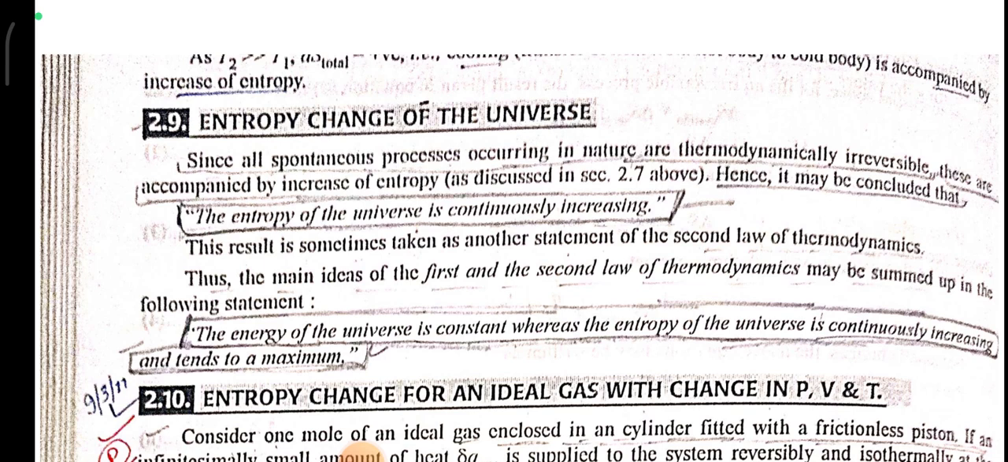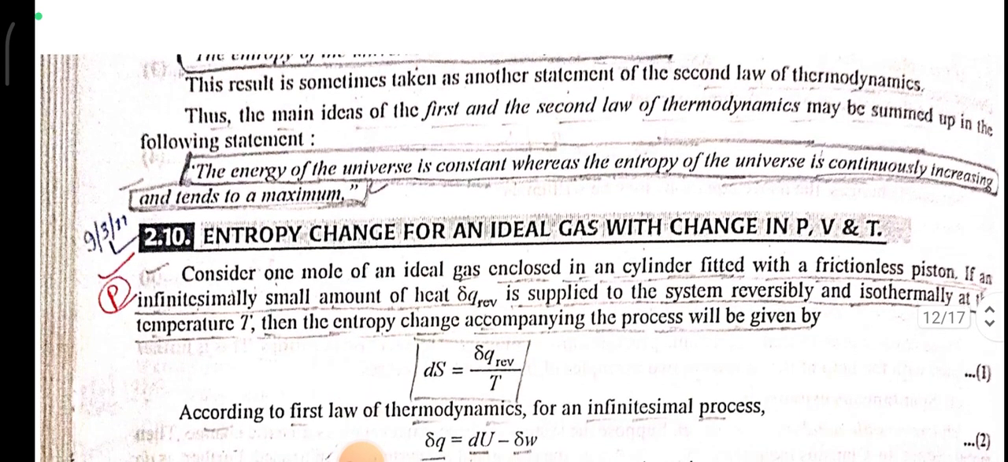Entropy change of the universe. Since all the spontaneous processes occurring in nature are thermodynamically irreversible, these are accompanied by an increase of entropy. The entropy of the universe is continuously increasing. This result is sometimes taken as another statement of the thermodynamic law. Thus, the main idea of the first and second law may be summed up: the energy of the universe is constant, whereas the entropy of the universe is continuously increasing and tends to a maximum.